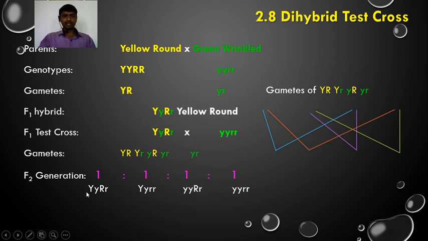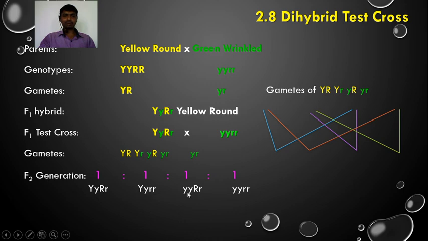So what is the phenotype in this case? Capital Y, small y, capital R, small r: the phenotype is yellow round, like the F1. In this case, the phenotype is yellow wrinkled, because R is small here, so it is not able to express. So the other character, the wrinkled seed, gets expressed here: yellow wrinkled.